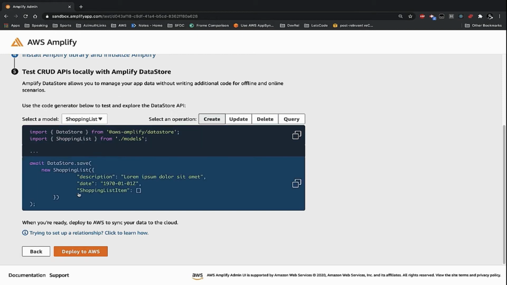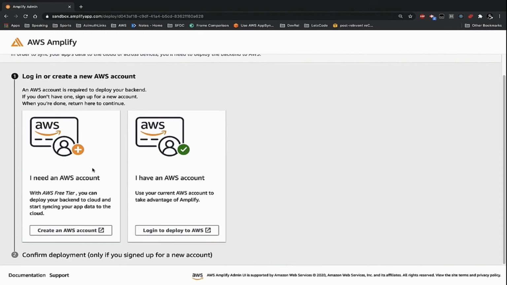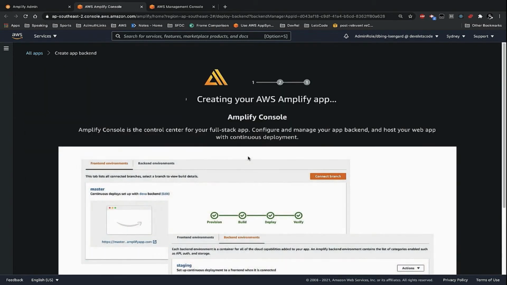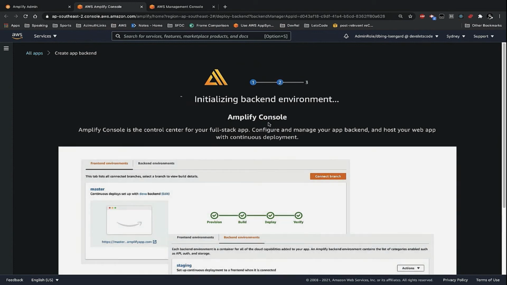To get the deploy to account working, we simply click the button and then choose an existing AWS account or a new one. For this one, I'm going to use an existing account I have, and this brings us into the Amplify console. For this, I need a name for my application. I need a region that I want to deploy to. And you'll notice that AppSync and DynamoDB will both be deployed for me. So this is how DataStore will then synchronize data between connected clients using AppSync and DynamoDB.